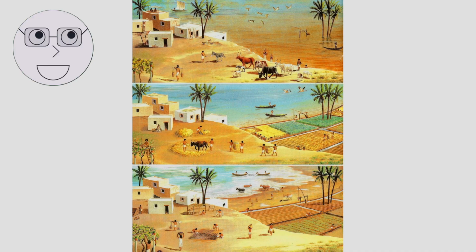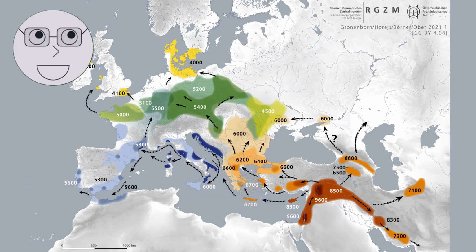The first settlers in Egypt were hunter-gatherers who lived in the Nile Valley around 10,000 BCE. Over time, they learned to farm and domesticate animals, which allowed them to settle in one place and form communities. Images of early settlements and farming.